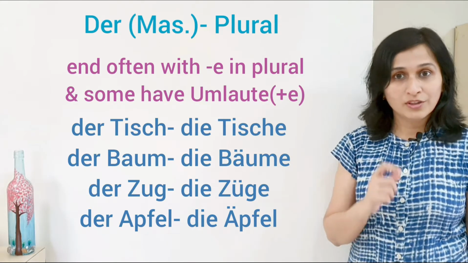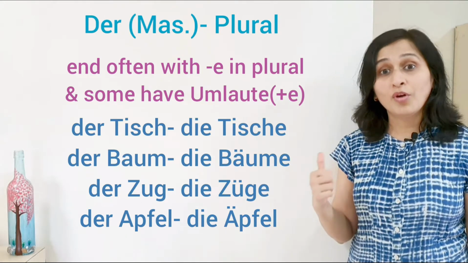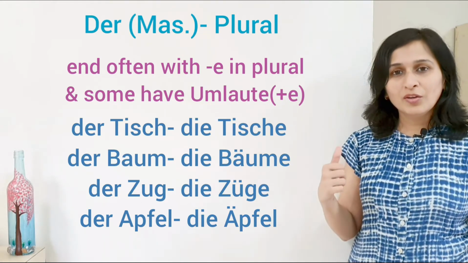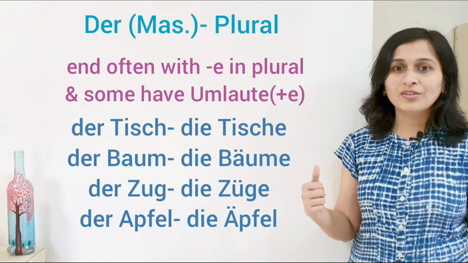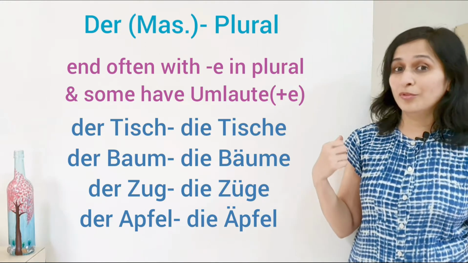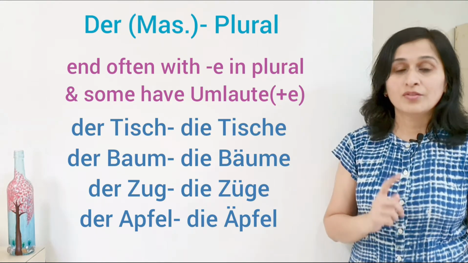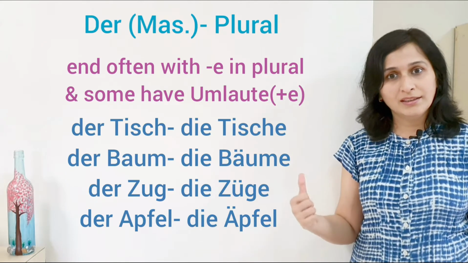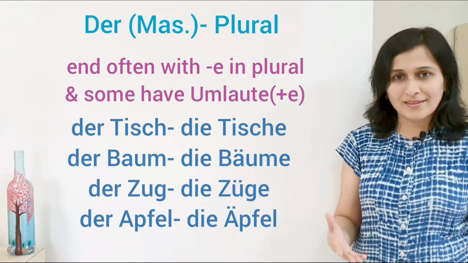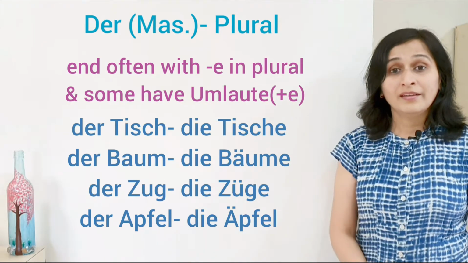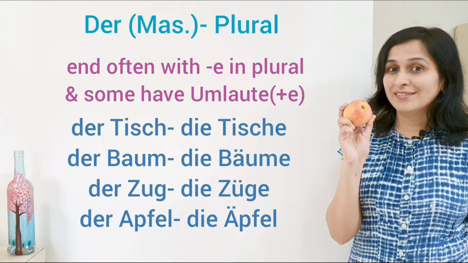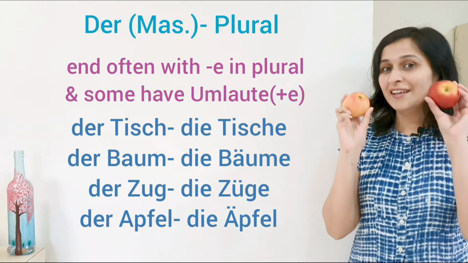Der Baum, tree, die Bäume, trees. Here you can see that there is addition of umlaute as well as e in the plural form. Der Zug, train, die Züge, trains. Der Apfel, die Äpfel.